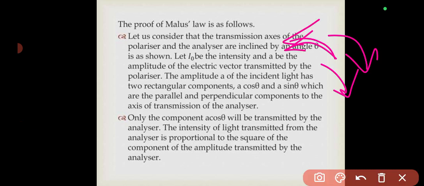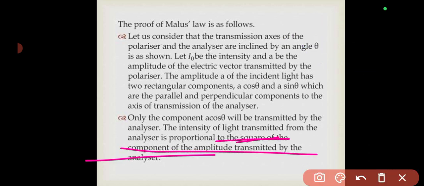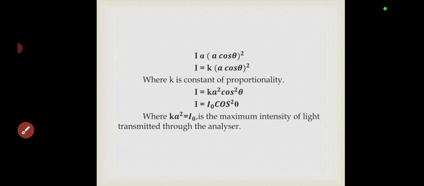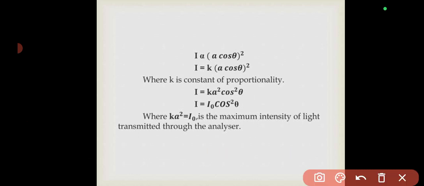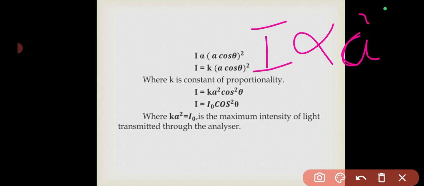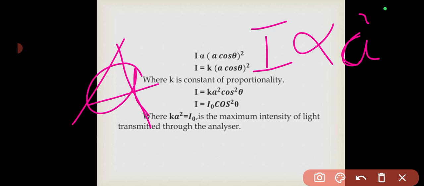So the intensity of light transmitted from the analyzer is proportional to the square of the component of amplitude transmitted by the analyzer. So I is proportional to A cos squared theta. You know that I is already directly proportional to A squared, isn't it? So if amplitude were just amplitude, we have not squared it yet.